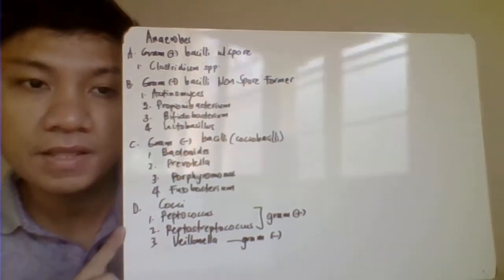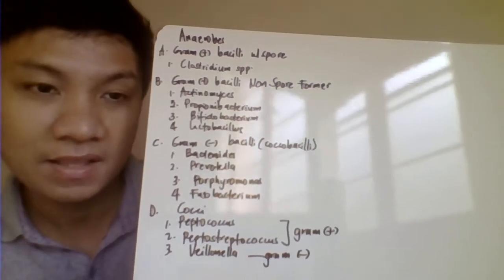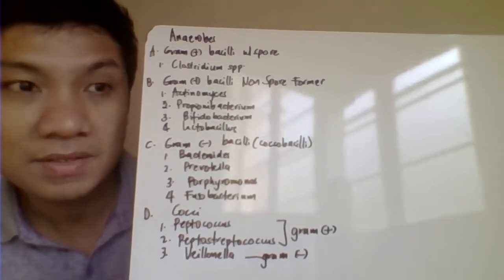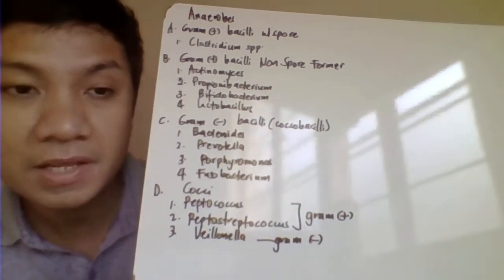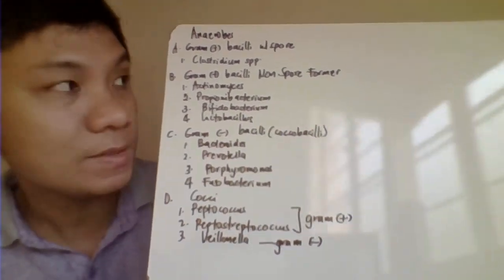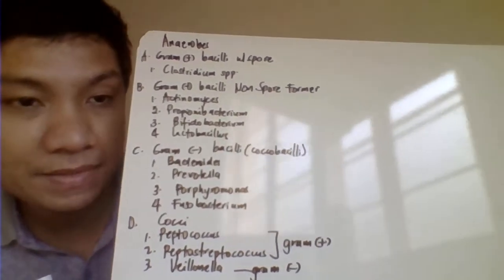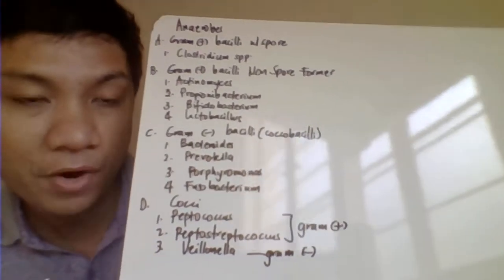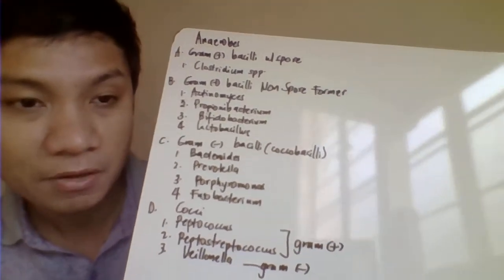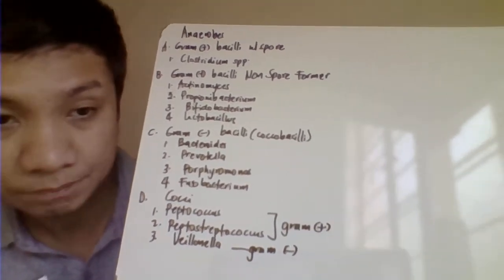Okay, so we have here the different species of our anaerobes. We divide them based on their gram staining results. We could have the gram-positive bacilli which are spore-forming, which includes all the species of Clostridium. Then we also have the gram-positive bacilli which are non-spore formers. This includes your Actinomyces, your Propionibacterium, your Bifidobacterium, and your Lactobacillus.